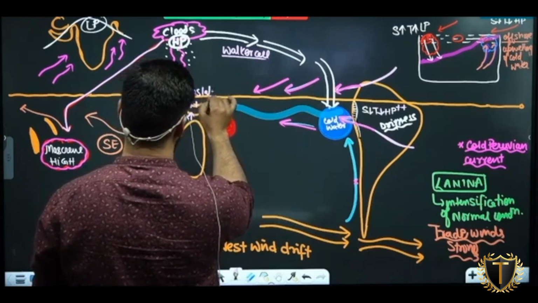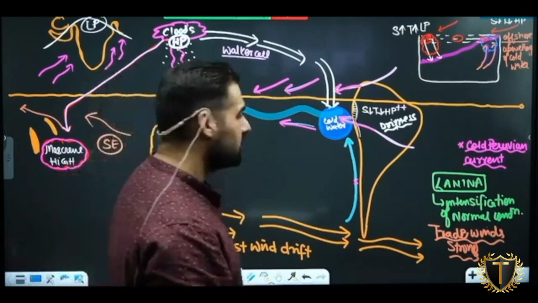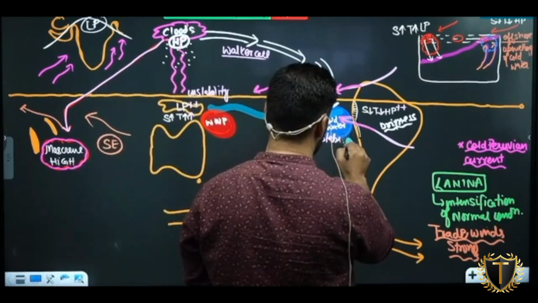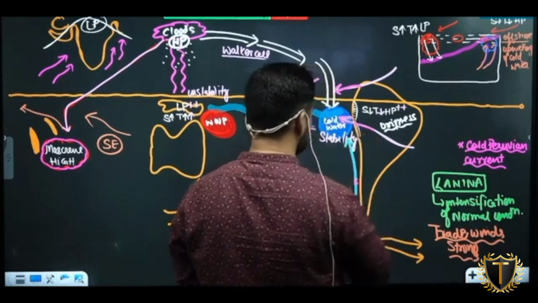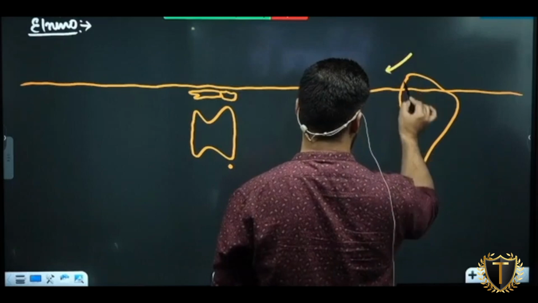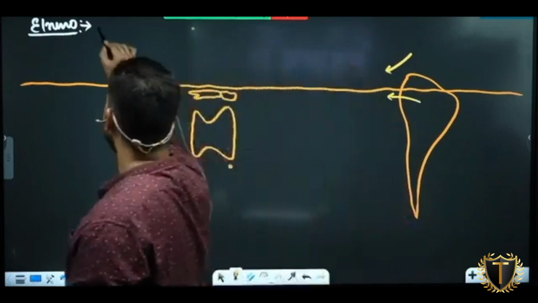There will be instability over Australia. And what will be here? Stability. These trade winds which were moving, they become weak.